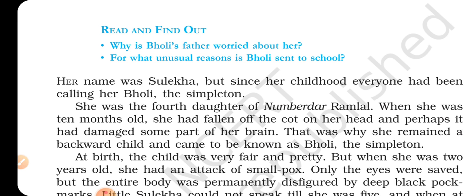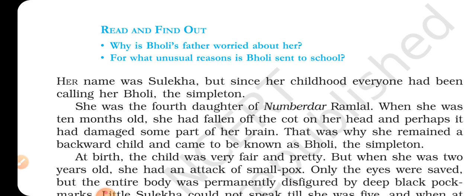So, the narrator described a girl whose name was Sulekha. She was the fourth daughter of the Nambadar, the landlord, Ramlal. Nambadar means landlord. So Sulekha was called Bholi since her childhood, for being a slow learner. All this happened because she had fallen on her head from a narrow bed when she was only 10 months old.